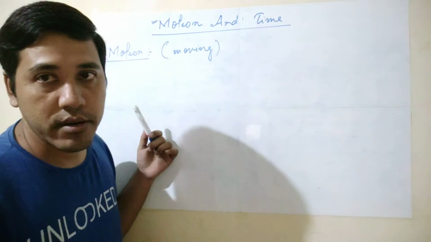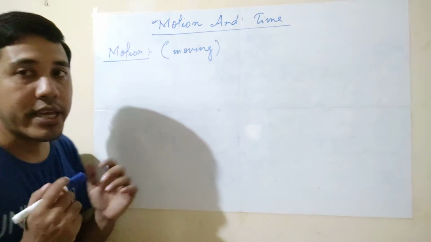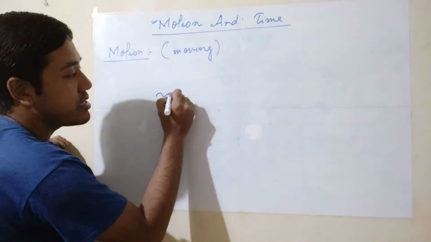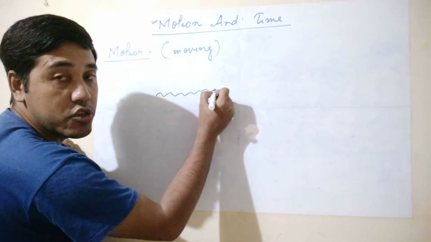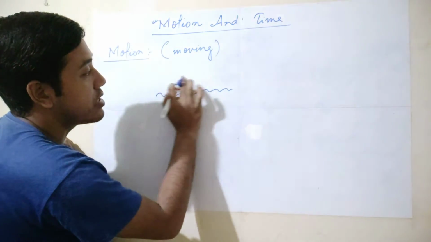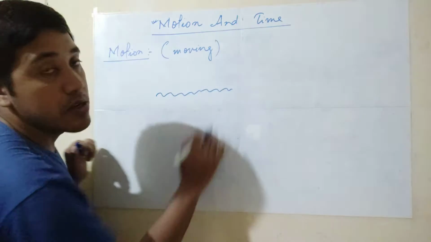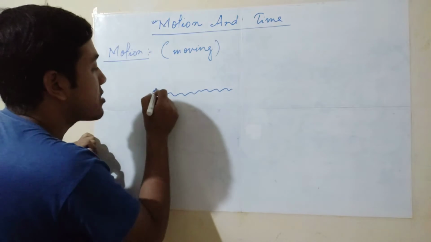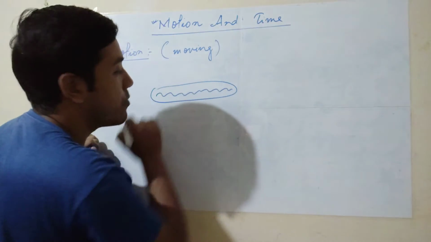After that only we can say that the position of this marker has changed due to time, but the position of this board has not changed due to time. Because of this, the marker is moving.